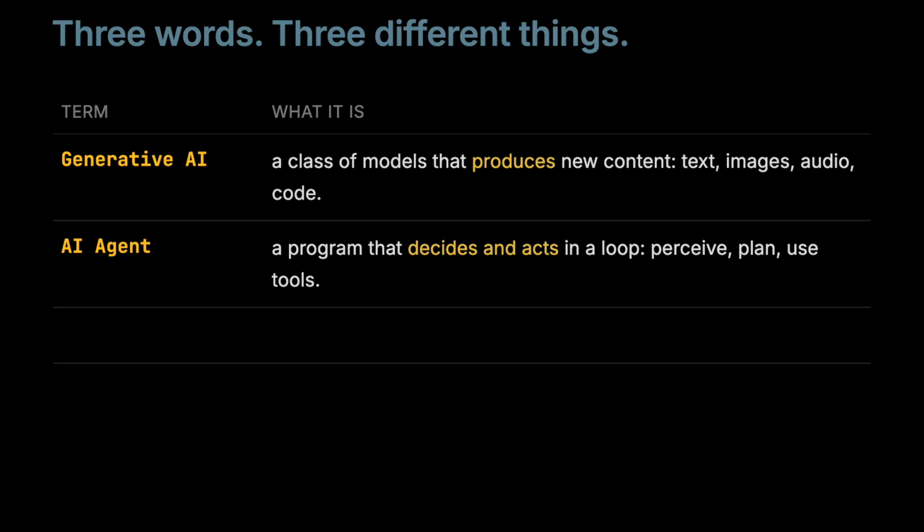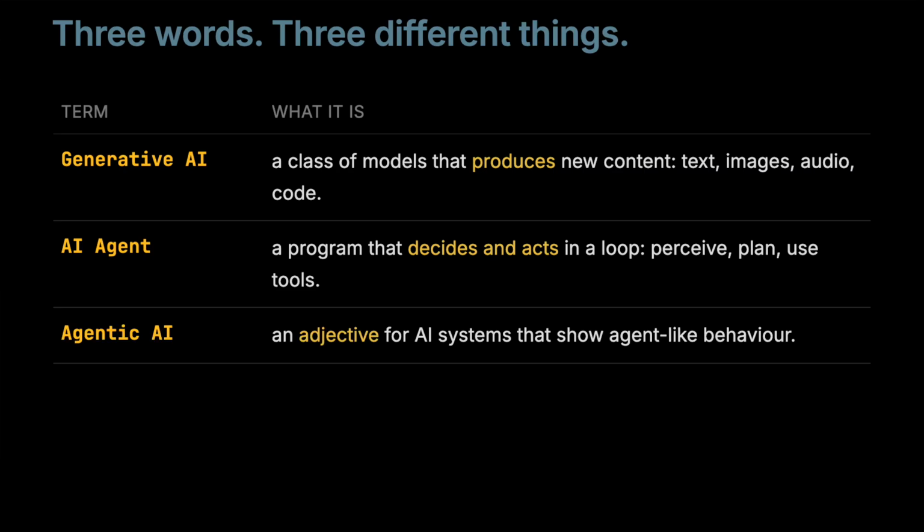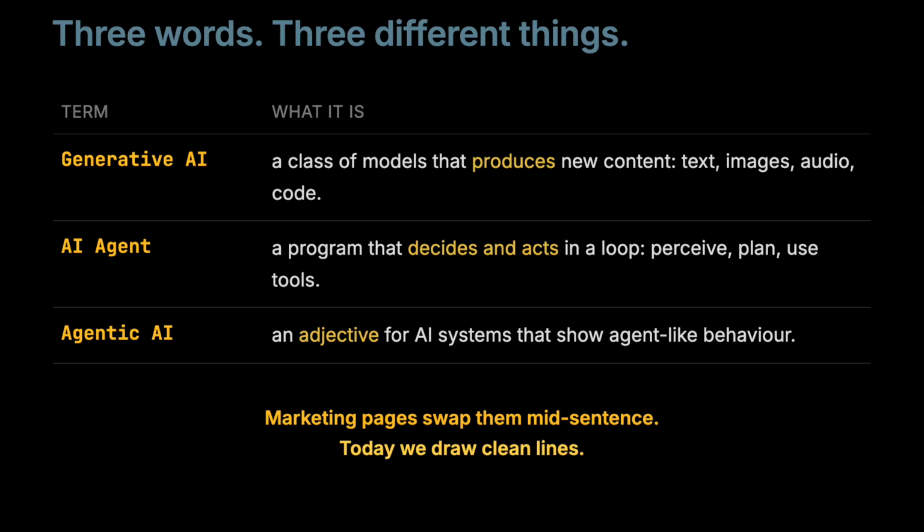An AI agent is a program that decides and acts in a loop. It perceives its environment, decides what to do, uses tools, observes the result, and repeats until a goal is reached. Agentic AI is an adjective. It describes AI systems that show agent-like behavior, such as making decisions, taking actions, working toward a goal. It is a property, not a specific product. The reason these get confused is that marketing pages swap them mid-sentence. Today we draw clean lines.